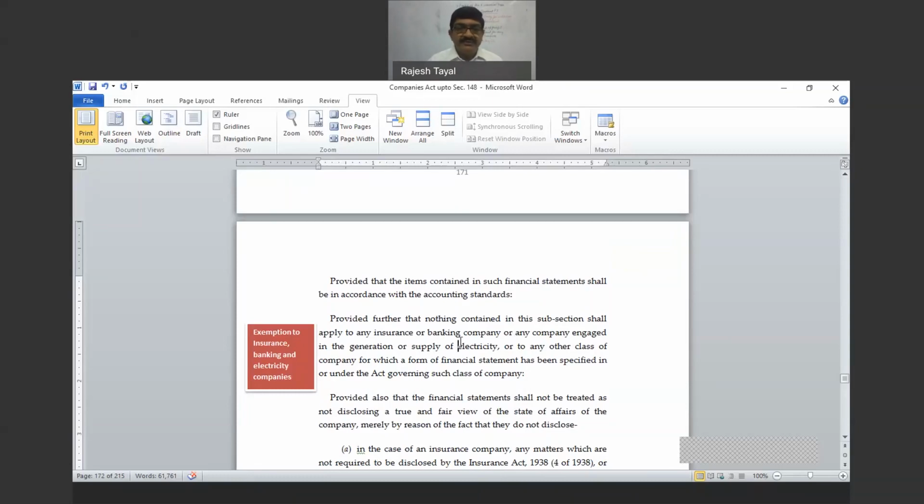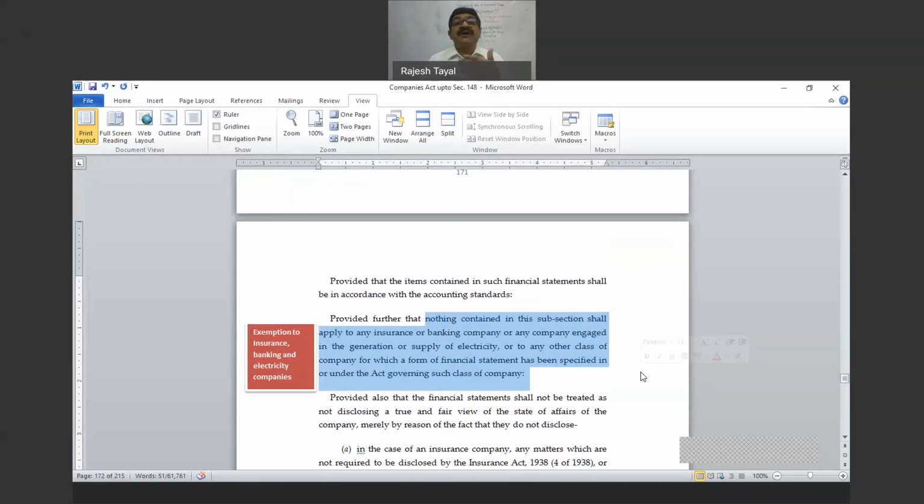Okay. So provided further that nothing contained in this subsection, see here what it is. Nothing contained in this subsection shall apply to insurance, banking, or the company engaged in generation or supply of electricity, or such other class of company, for which a form of financial statement has been specified under the act governing such class of company. So if a special law is applicable to the company and the format of financial statement has been prescribed in that law, then that will prevail over the format given under Schedule 3. And the format given therein may not require as many disclosures as are required in Schedule 3.